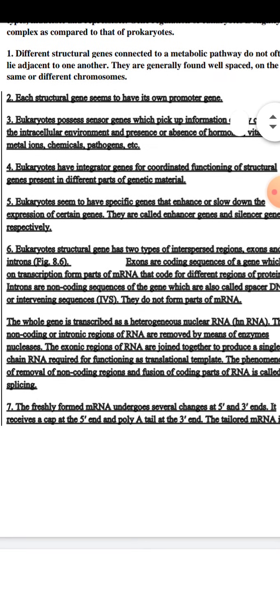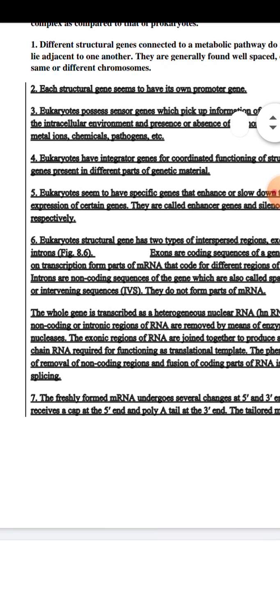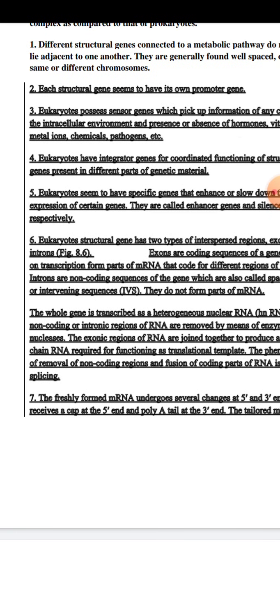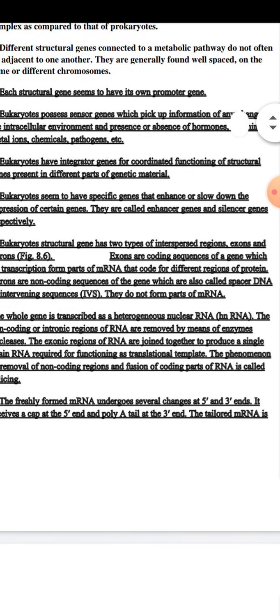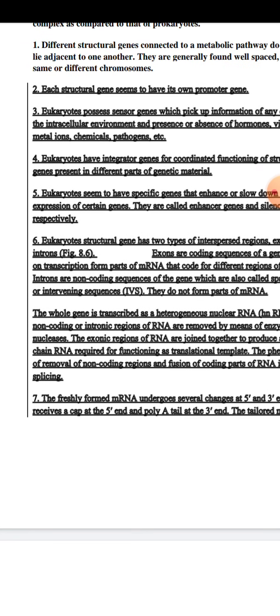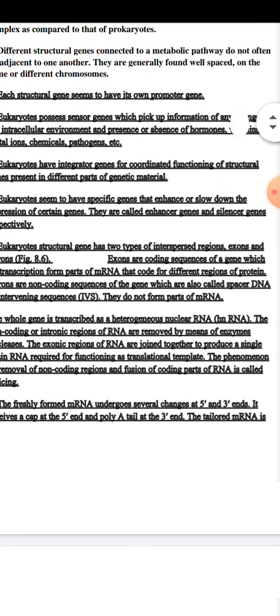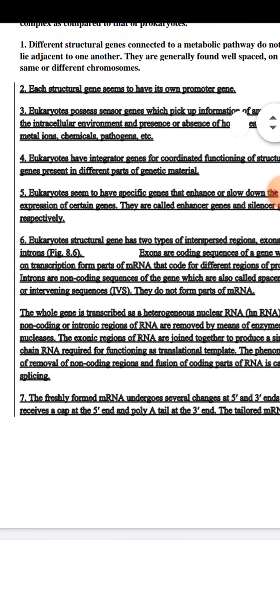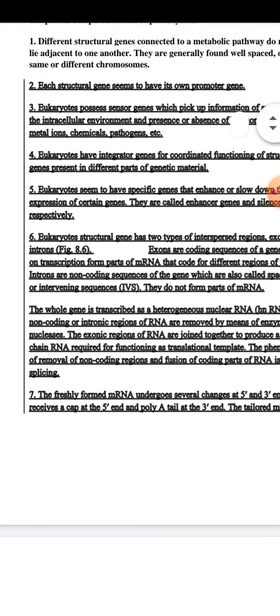So exons are coding sequences of a gene which on transcription form parts of messenger RNA that will code for different regions of the protein, whereas the introns are non-coding sequences of the gene which are also called spacer DNA or intervening sequences, that is IVS, and they do not form parts of messenger RNA.